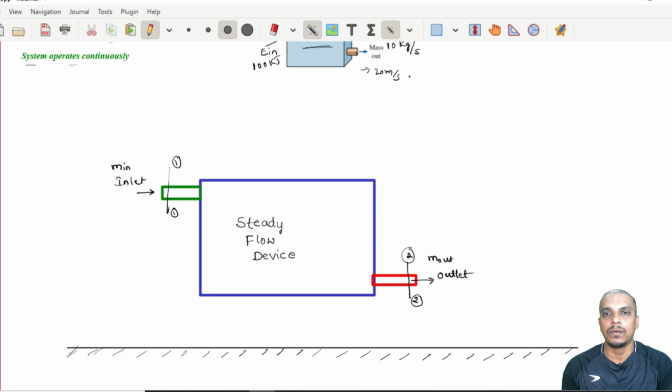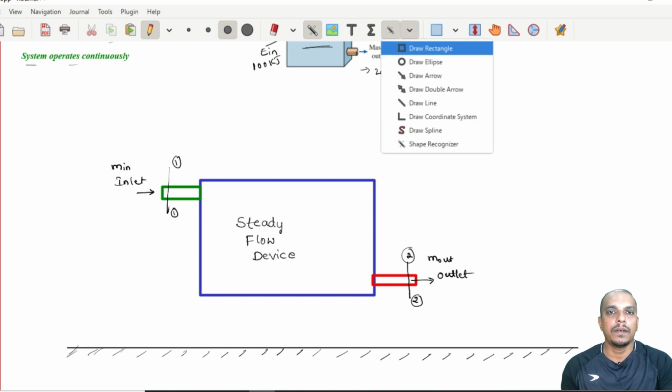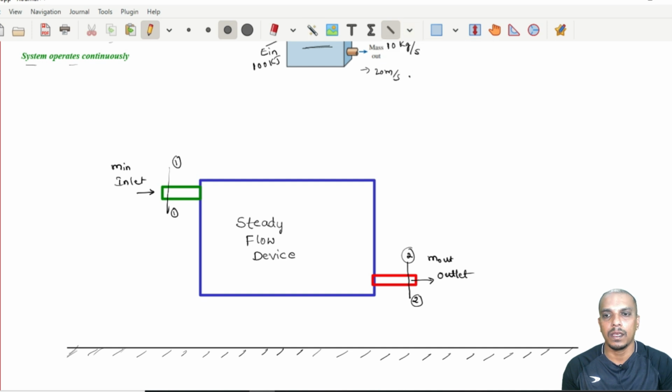Now, we can also say the distance from here to here and here to here, that is from the ground, we call this Z1, the height Z1, and this Z2.